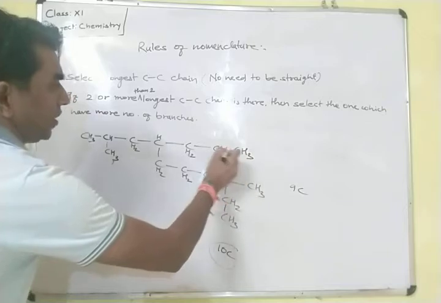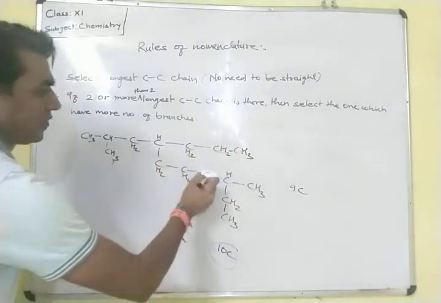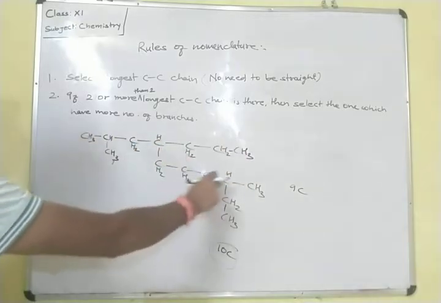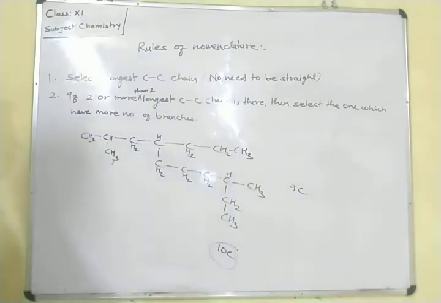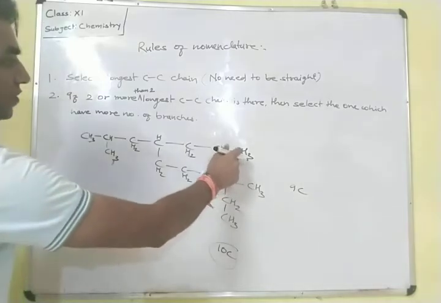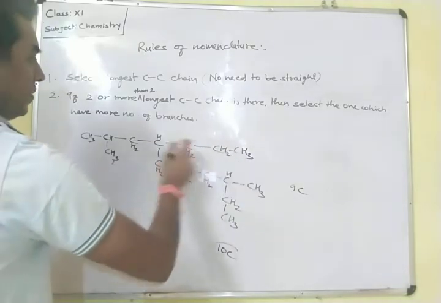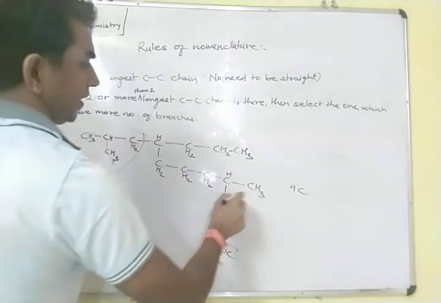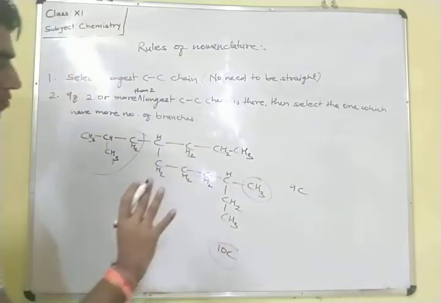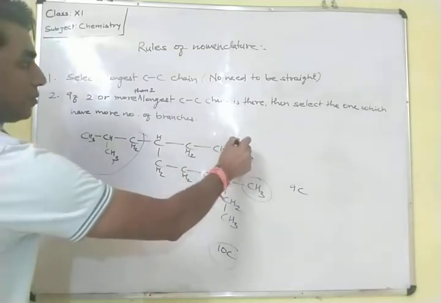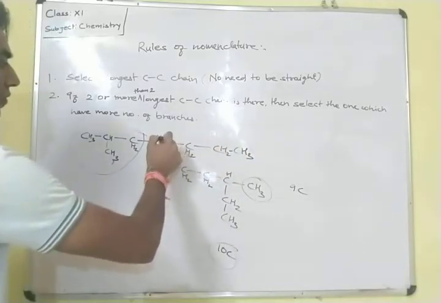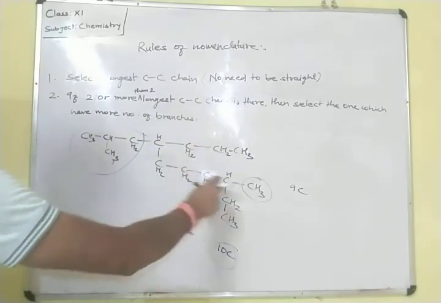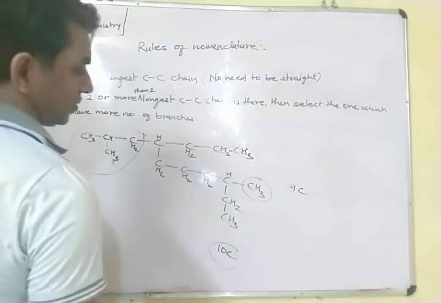Going from this side, 1, 2, 3, 4, 5, 6, 7, 8, 9, 10, 10 carbon is there from this side, and from this side also 10 carbon is there. But going from this side, how many branches do we get? One branch, after that two branch. Going from this side we get one branch and two branch.